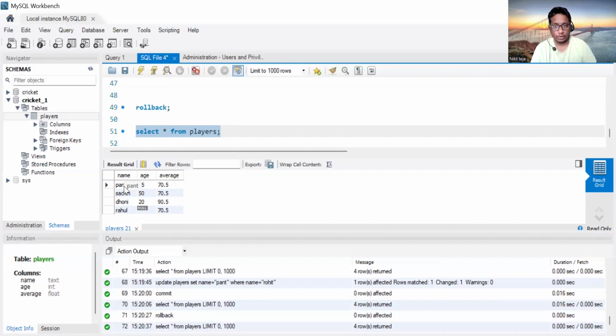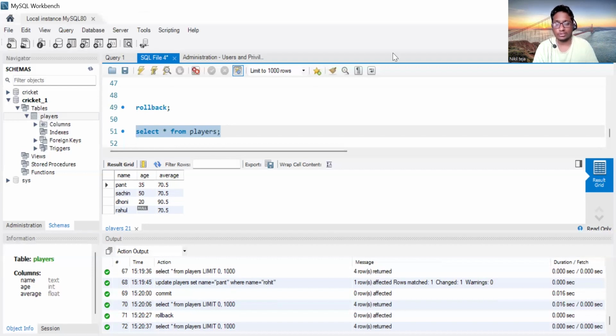So rollback cannot be done for the committed state, but rollback can be done if the changes are not permanent and are in the temporary state. That is DML statements को rollback कर सकते हैं. We can do rollback for DML statements, but we cannot do rollback for committed statements.